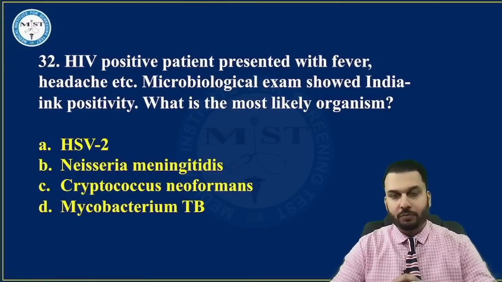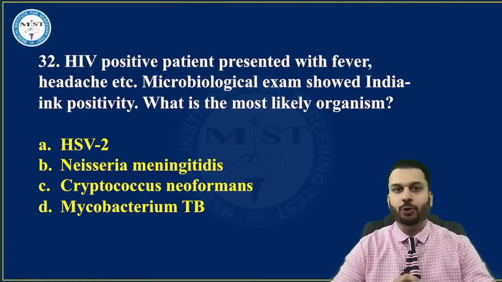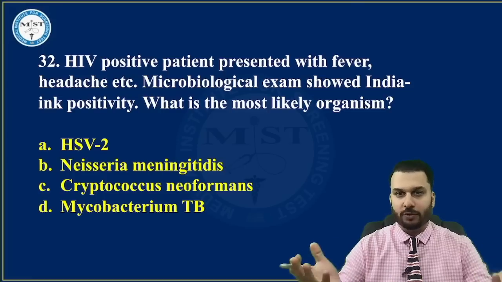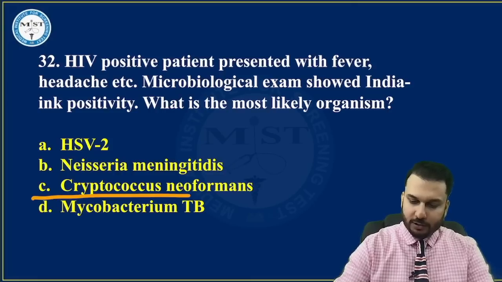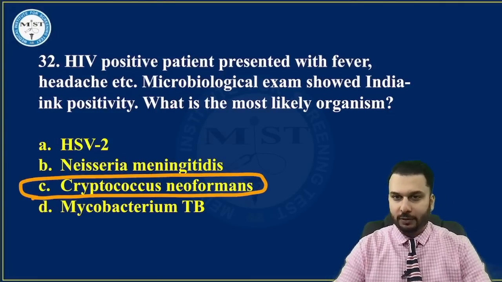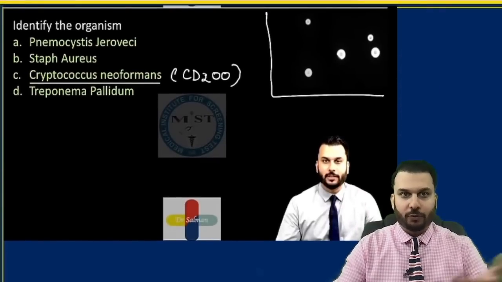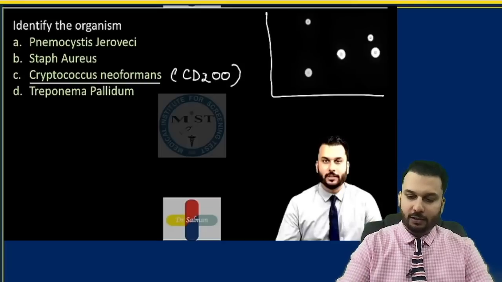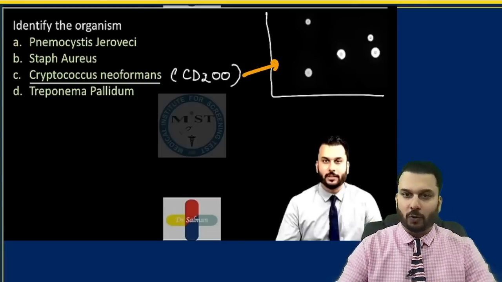HIV positive patient presented with fever, headache, etc. Microbiological examination showed India ink stain positivity. What is the likely organism? With closed eyes, you can answer this as Cryptococcus neoformans, India ink stain. HIV positive patient, all that they have given. So now if you just look here, once again a question that we had here, India ink stain, in our 25 important series, answer Cryptococcus neoformans.